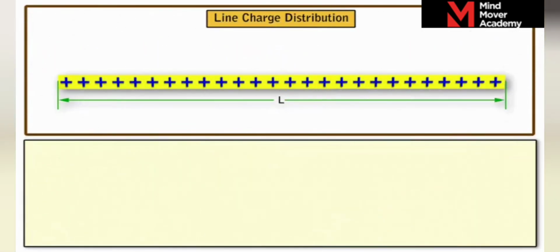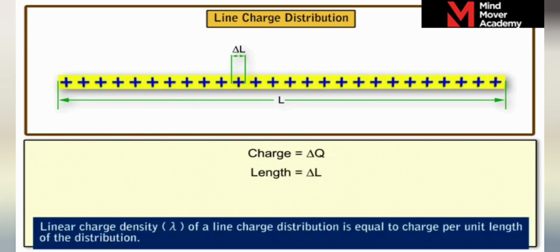Let us look at the line charge distribution of length L carrying a charge Q as shown. If we consider a small element of such a charge distribution, having a charge delta Q and of length delta L, the linear charge density lambda of such an element is equal to delta Q by delta L. Since it is the charge per unit length, the SI unit of linear charge density lambda is coulomb per meter. It is a scalar quantity.